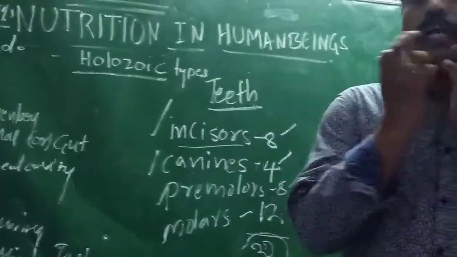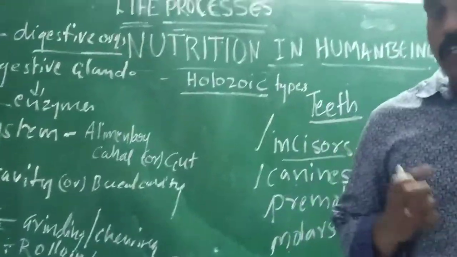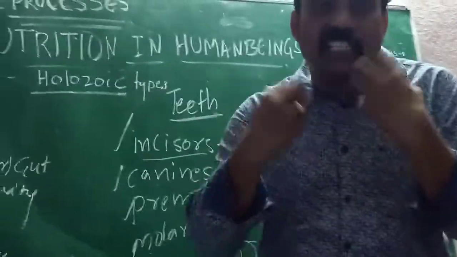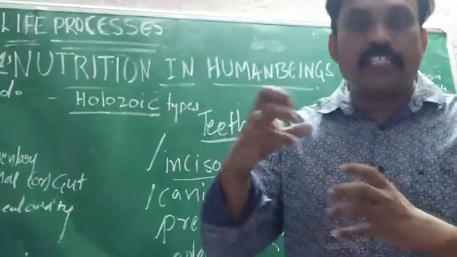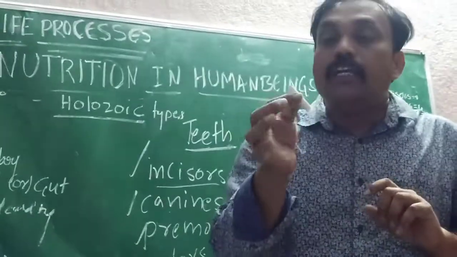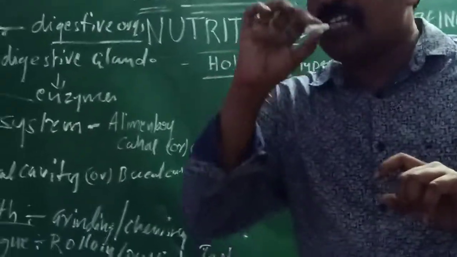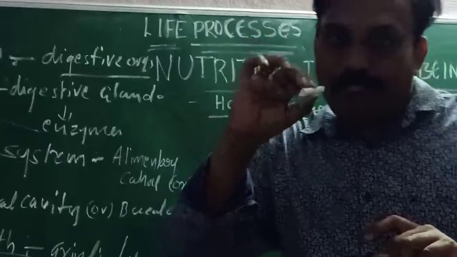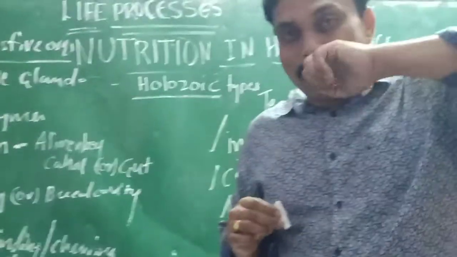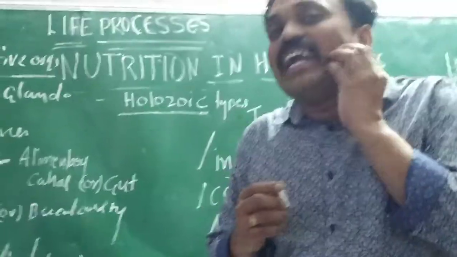Okay, if you observe, we have 4 types of teeth. Why? Because we have various kinds of teeth. Anybody try to say? That means why? Because we are not eating the same kind of food. We are eating various, different kinds of food. For example, some food we need to what? Bite, like carrot or anything. Some food needs tearing. For example, a leg piece, how are we eating it? Tearing. And after that, some food we are grinding.